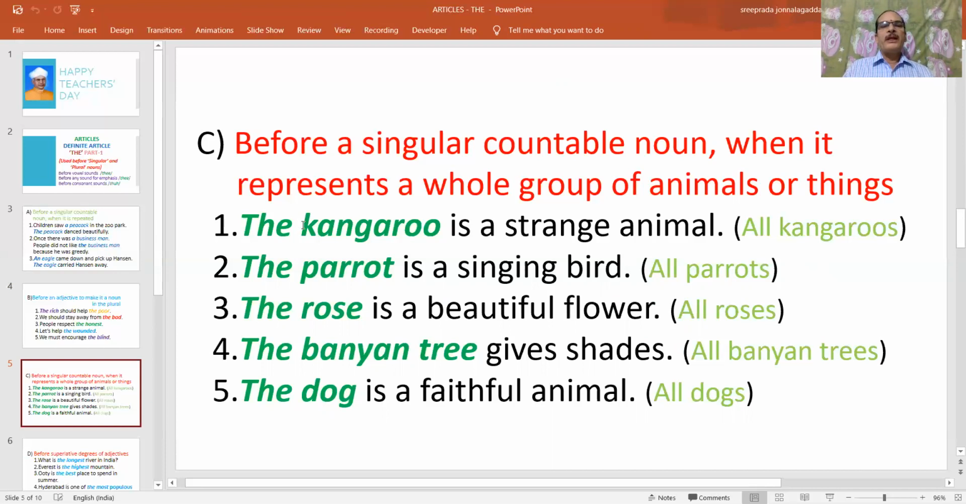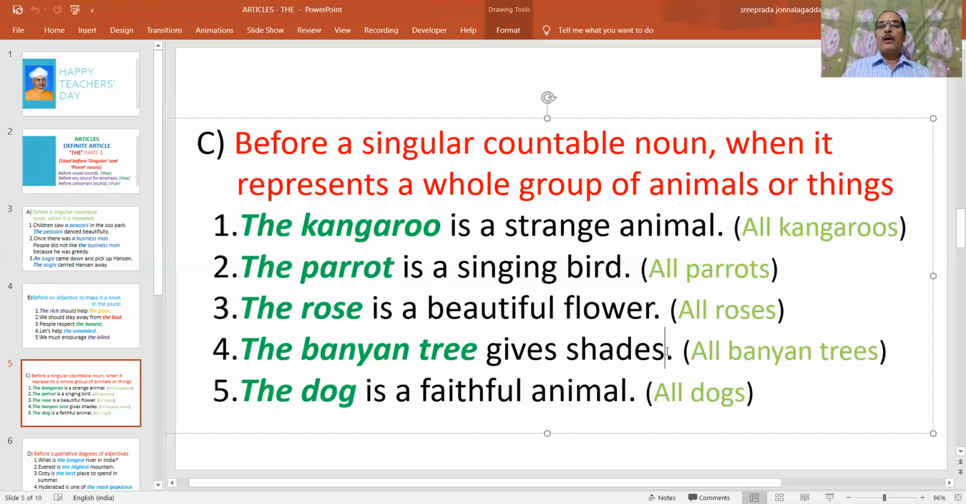So, the is placed before a singular countable noun to refer to a whole group of animals or things. The parrot is a singing bird means all parrots are singing birds, not any particular or specific one. Similarly, the rose is a beautiful flower. The rose means all roses are beautiful flowers, not just a particular one. The banyan tree gives shade. What does it mean? All banyan trees give shade.